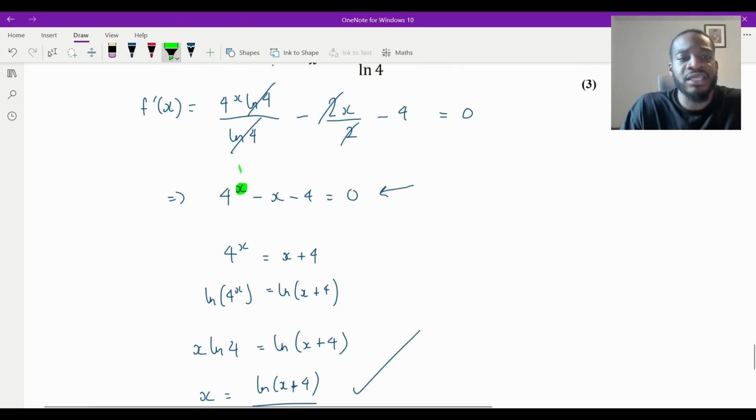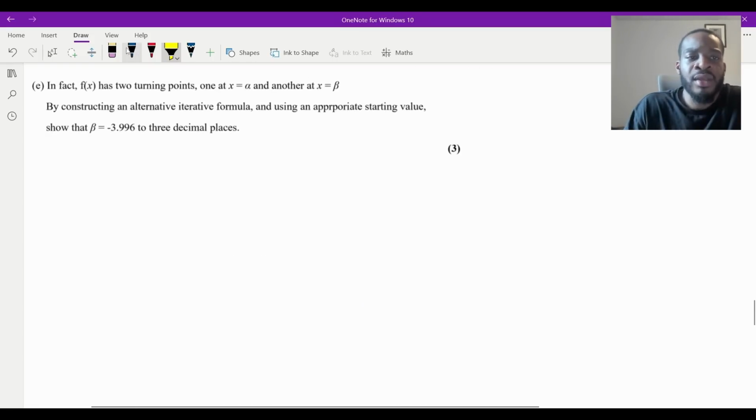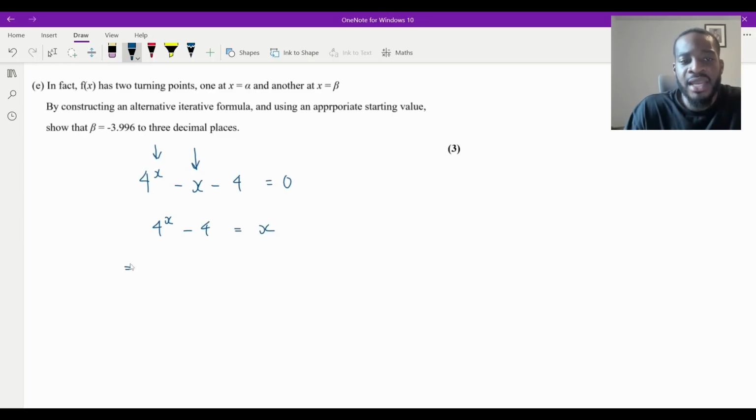So let's construct this a different way. Let's rearrange this a bit differently. How about we rearrange this x instead? Let's make this the subject of the formula instead and see what happens. So what I'm going to do is write that equation there. So it was 4 to the x minus 4 is equal to 0. And now instead of rearranging to make this the subject, I'm going to make this the subject instead. So I'm going to add x on, aren't I? So 4 to the x take away 4 is going to equal x, right? And then in terms of an iterative formula, let me write it like this.